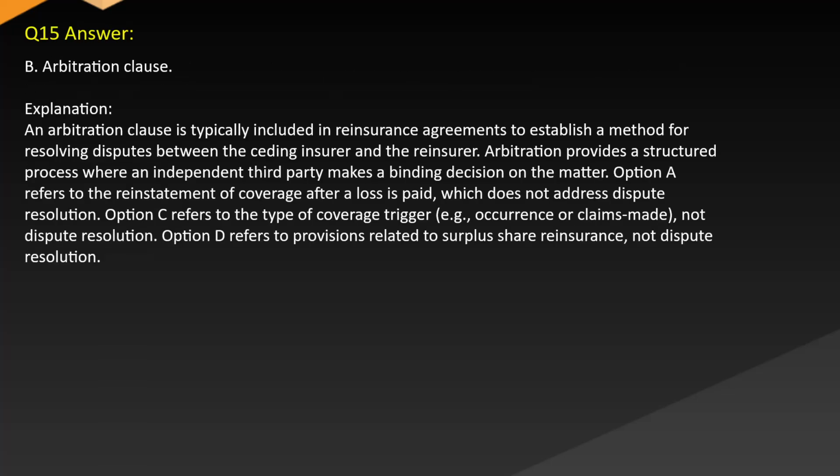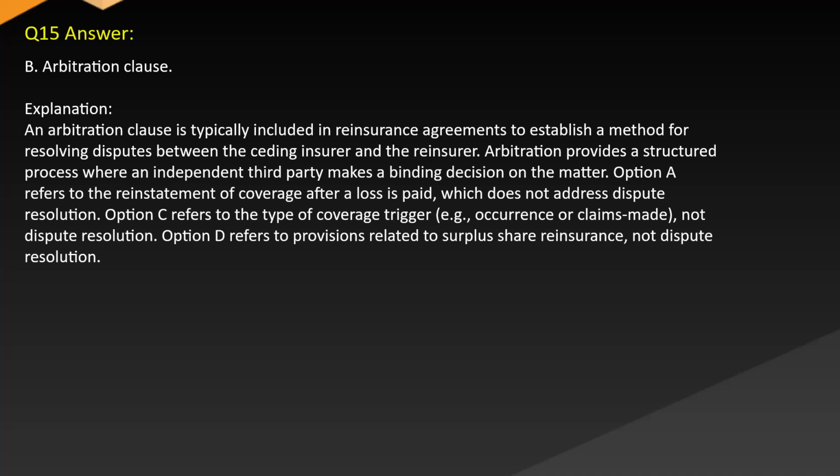Answer: B. Arbitration clause. Explanation: an arbitration clause is typically included in reinsurance agreements to establish a method for resolving disputes between the ceding insurer and the reinsurer. Arbitration provides a structured process where an independent third party makes a binding decision on the matter.